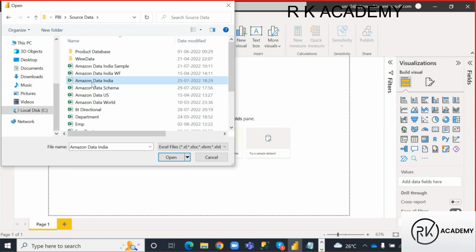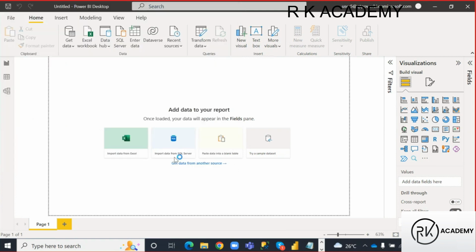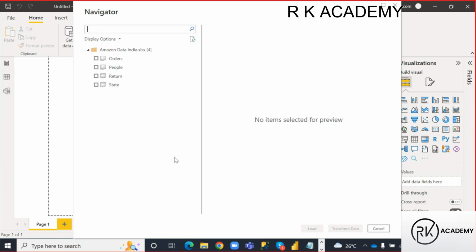You might be aware of this Amazon website, means Amazon e-commerce business, right? Whenever we are going to purchase a mobile phone, laptop, like that, we go to that website and we will purchase them, right? So Amazon data, that is only for India country. Let me open that file. So generally Excel files will contain what, guys? Sheets. In Excel files we can say sheets, right? So in this Excel file, I have Amazon data India Excel file.